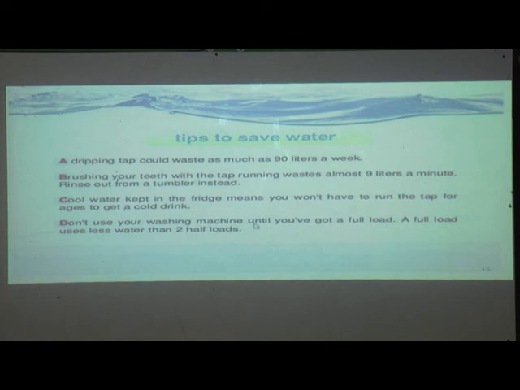Then don't use washing machines until you get a full load. When we get a fully loaded machine, then only we can use machines for washing clothes, because they will save water. If these types of machines are not there, we can wash our clothes at home by ourselves, and then we can save water.